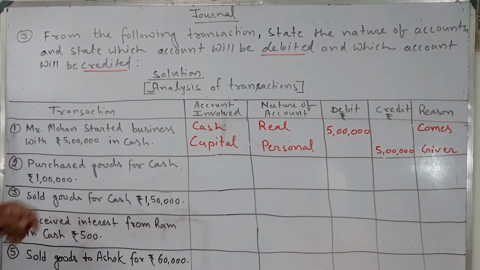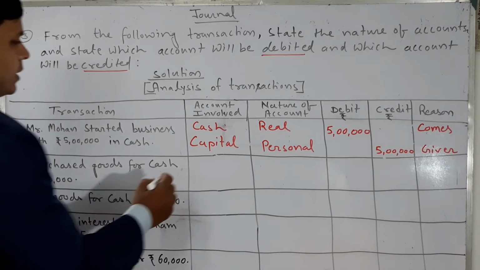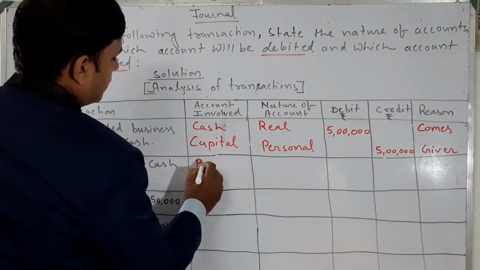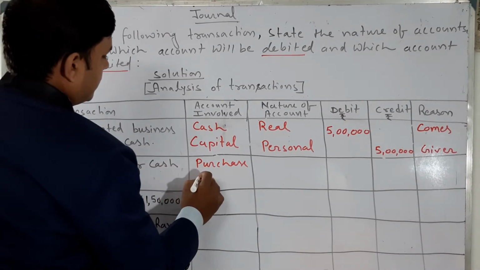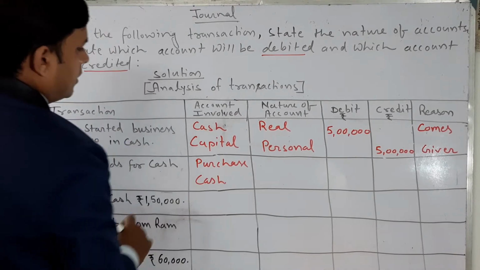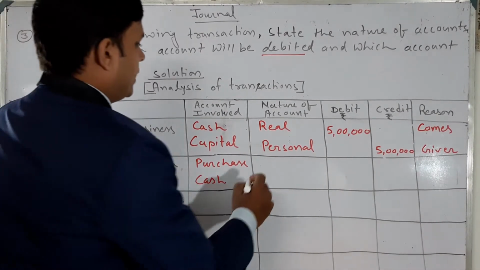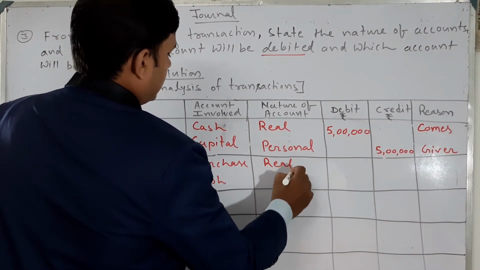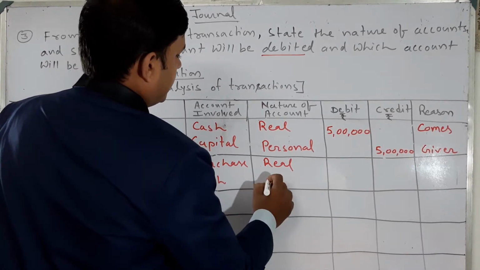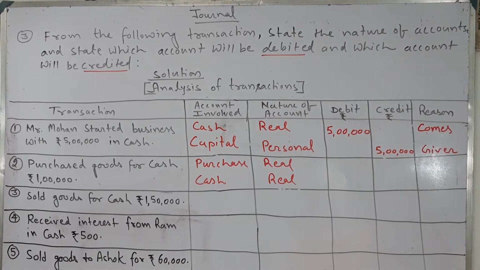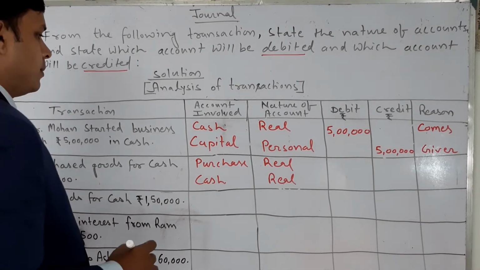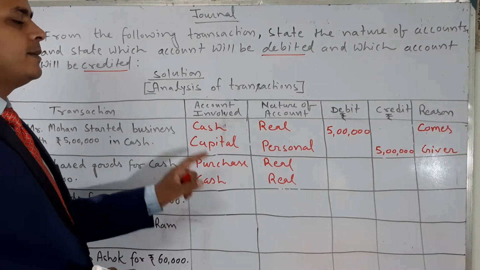Purchase goods for cash: which accounts are involved? Purchase and cash. Cash, we know very well, is a real account. Purchase is a nominal account, because all expenses and losses are debited.